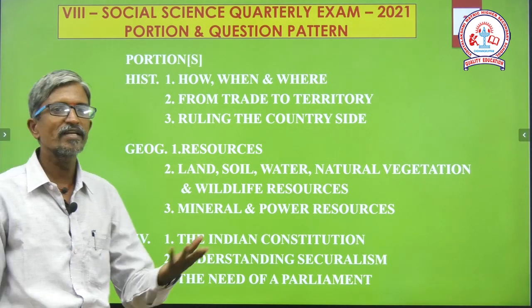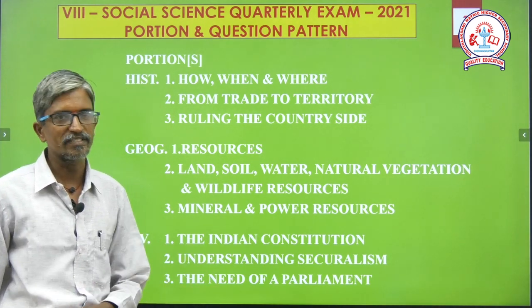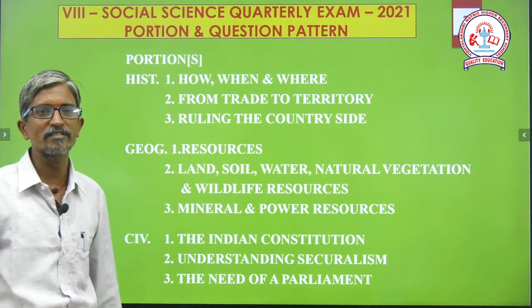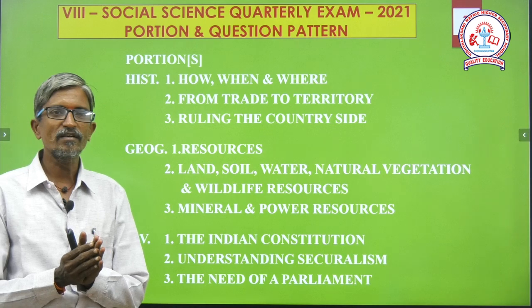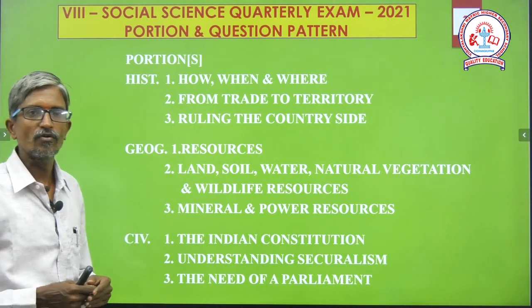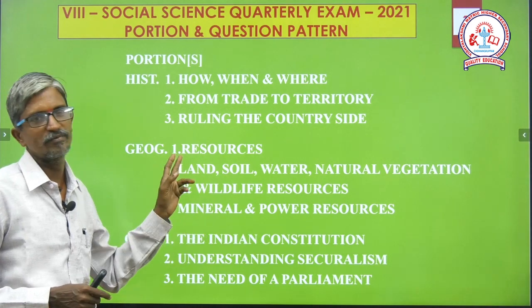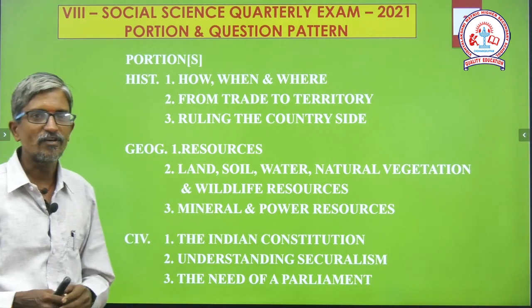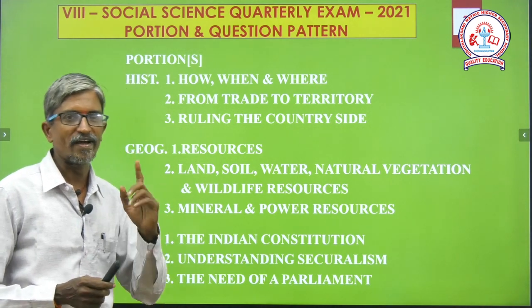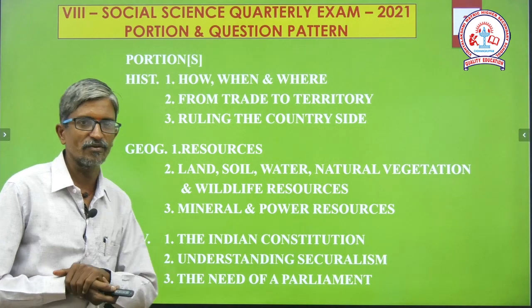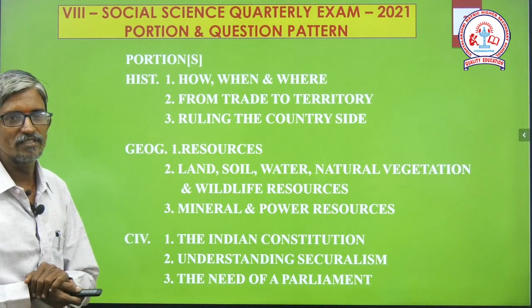For the last 3 months, successfully, we have revised almost more than 60%, but from the 60%, the exam portion is allotted for just 40% only. From the 40%, the total lessons we are going to discuss are 3 from history, 3 from geography and 3 from civics. The first lesson is How, When and Where, chapter number 1. Chapter number 2 is From Trade to Territory, and chapter number 3 is Ruling the Countryside.